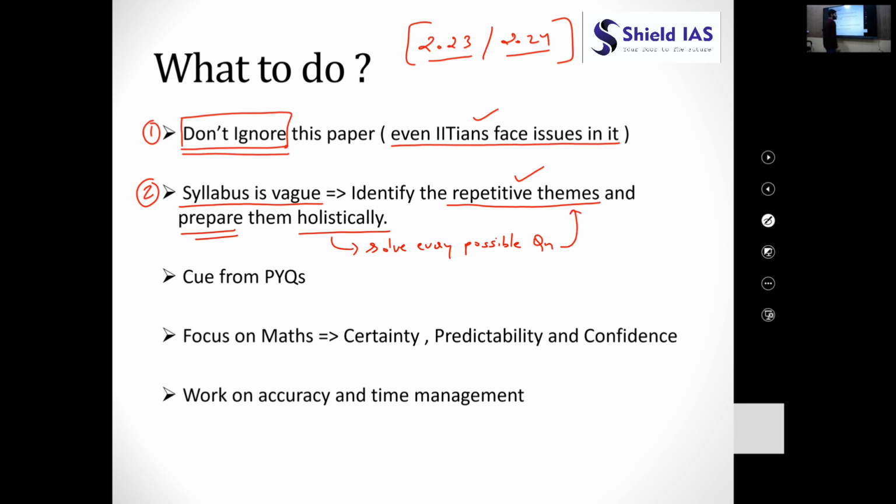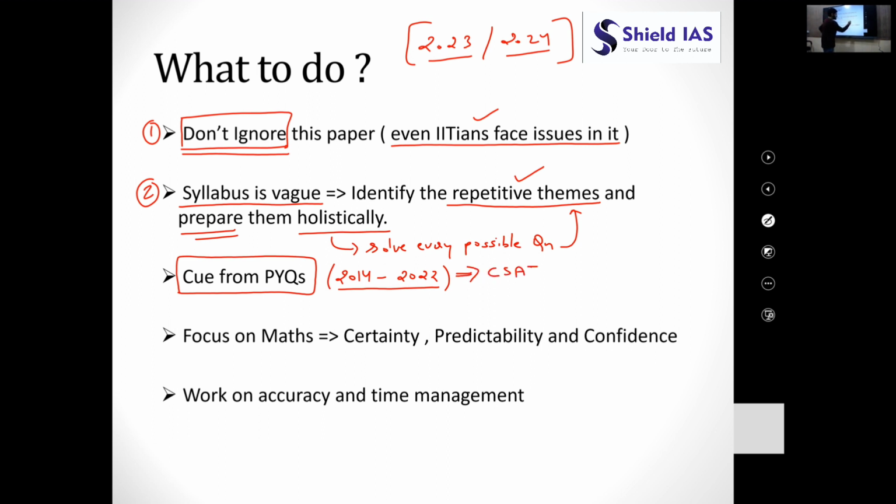In this theme, how do we find the repetitive theme? You have to take the cue from PYQs. In this video lecture series, we will be dealing with the CSAT papers of 2014 till 2022, and we will find out many repetitive themes that are being asked by the UPSC Civil Services examination in the CSAT paper.